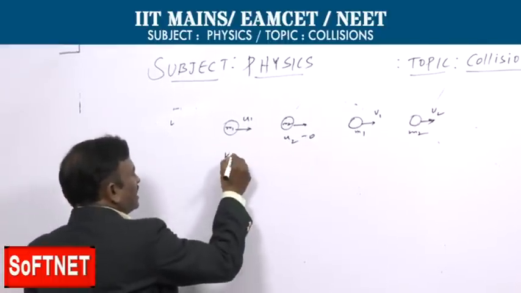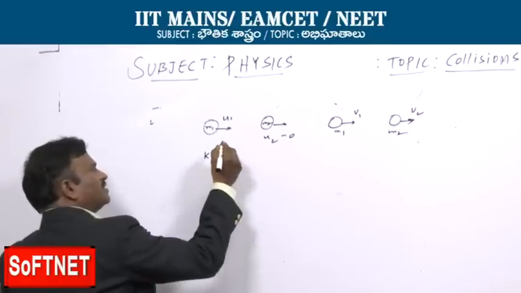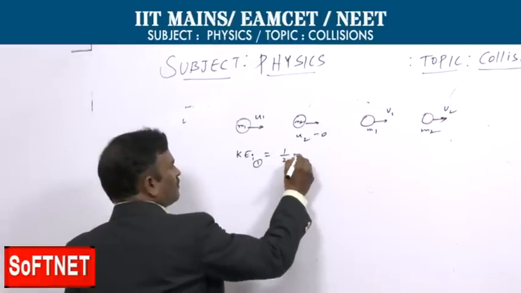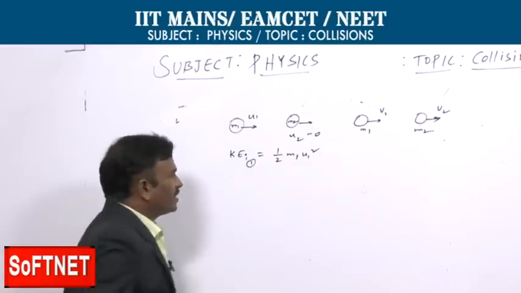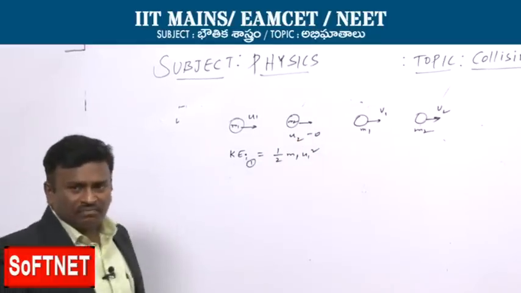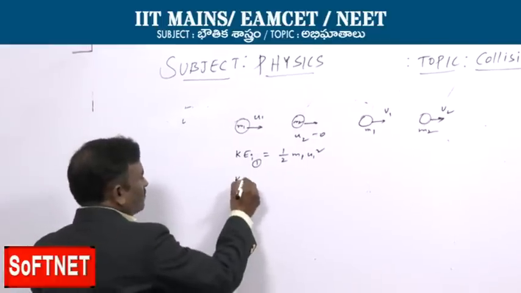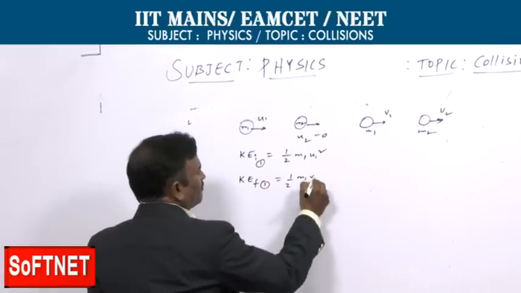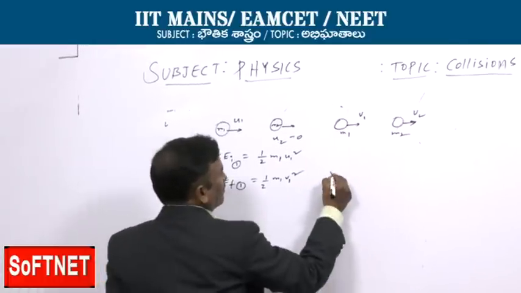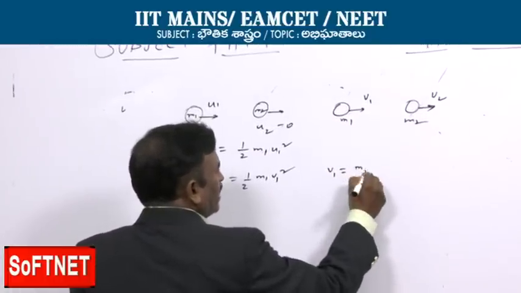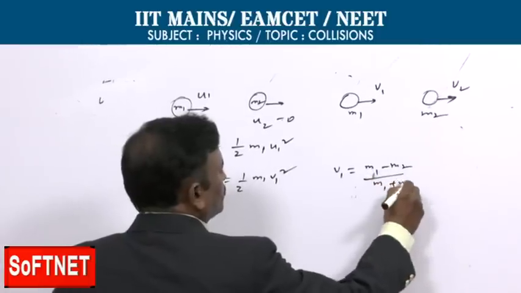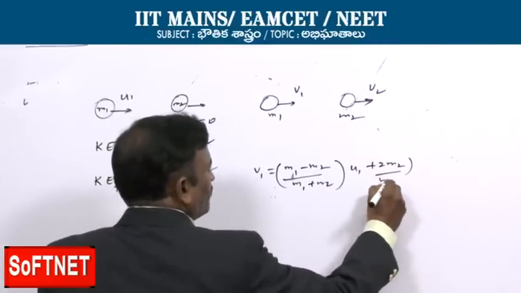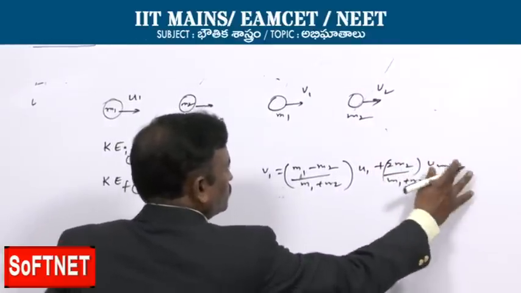So the initial kinetic energy of the first body is half m1 u1 square. The second body is anyway 0. The final kinetic energy of the first body is half m1 v1 square. But what is v1 there? v1 is equal to m1 minus m2 by m1 plus m2 into u1 plus 2 m2 by m1 plus m2 into u2.